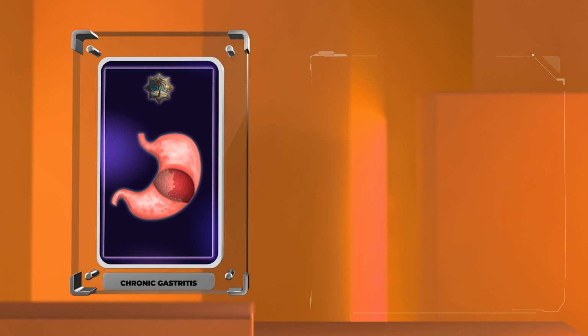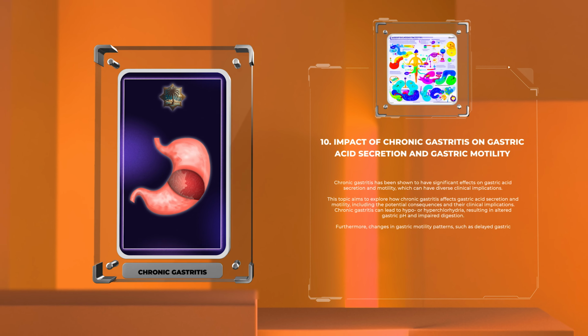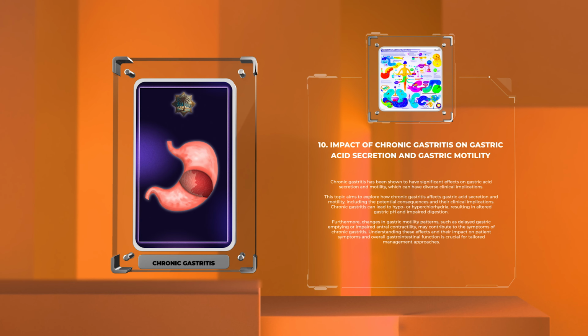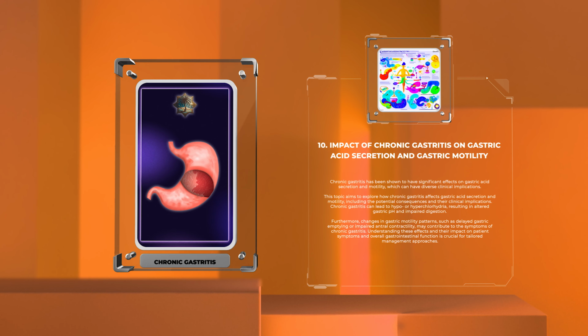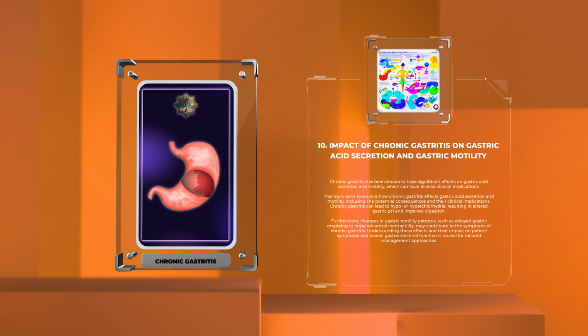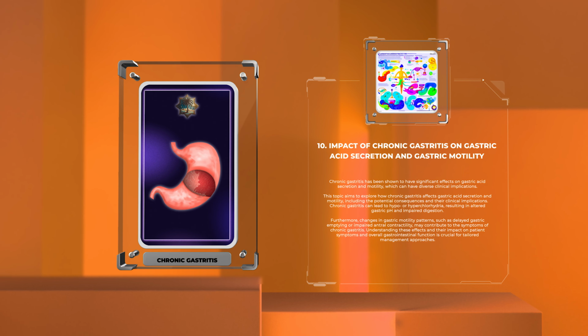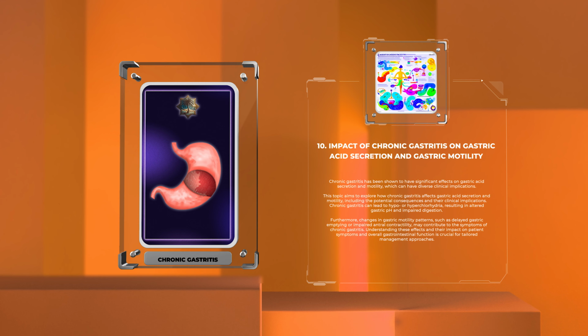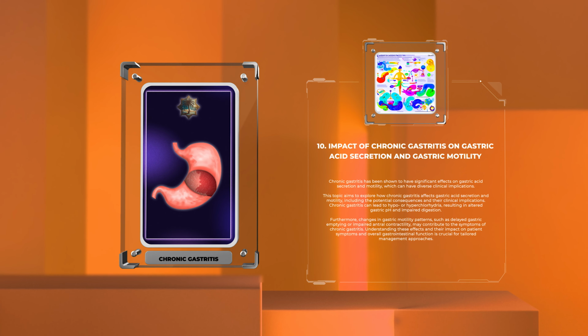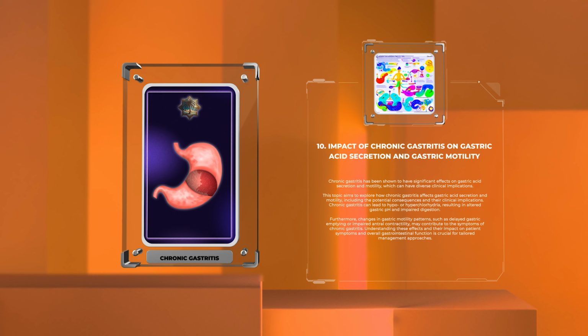Chronic gastritis has been shown to have significant effects on gastric acid secretion and motility, which can have diverse clinical implications. This topic aims to explore how chronic gastritis affects gastric acid secretion and motility, including the potential consequences and their clinical implications. Chronic gastritis can lead to hypo or hyperchlorhydria, resulting in altered gastric pH and impaired digestion.